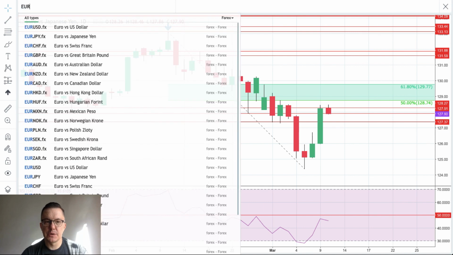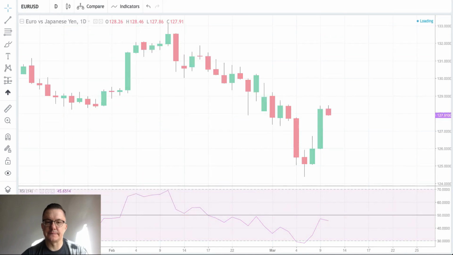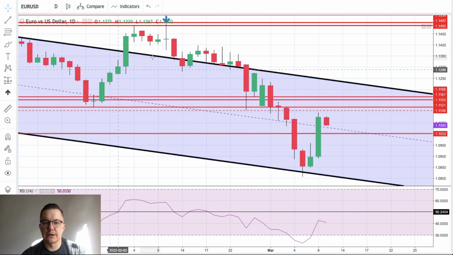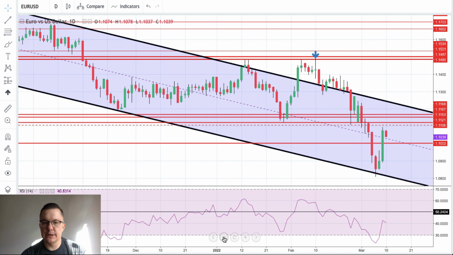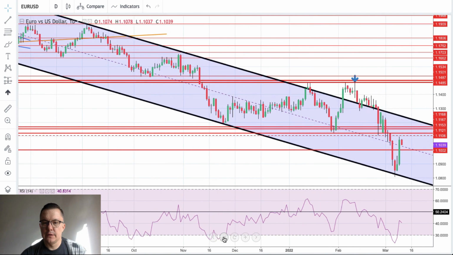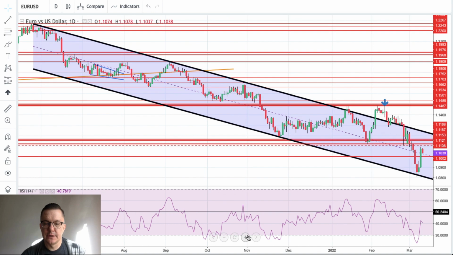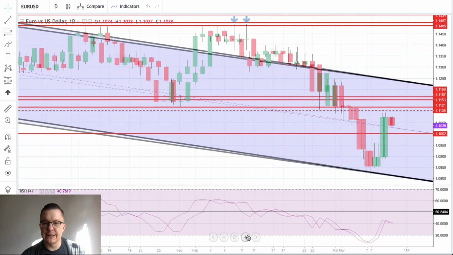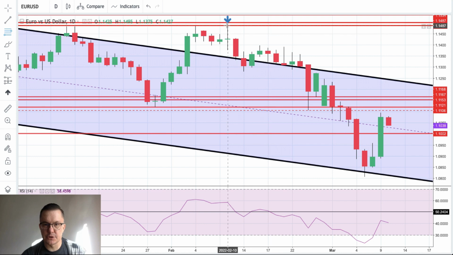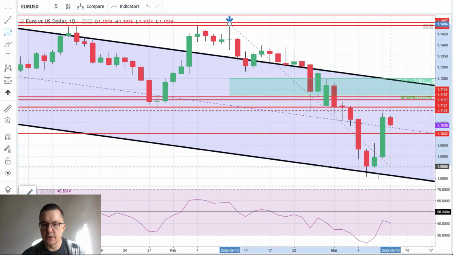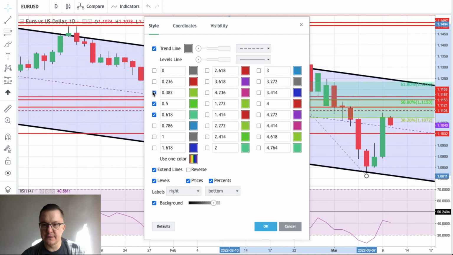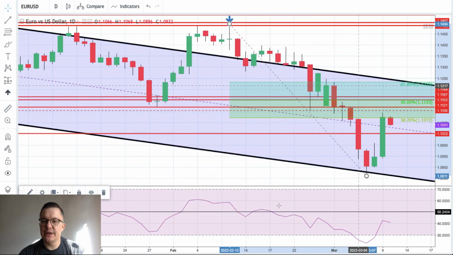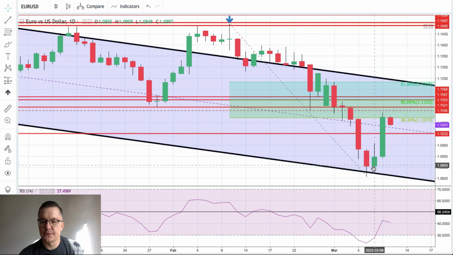Euro dollar daily time frame chart. Let's take a look here. So what do we have here? The euro dollar is of course bouncing. A V-shaped reversal is present here. So if we do this as on the previous charts, let's take a look how much we have retraced already. This is the local high, this is the low. I think we retraced 38%. There you go, we retraced 38% of the last wave down.